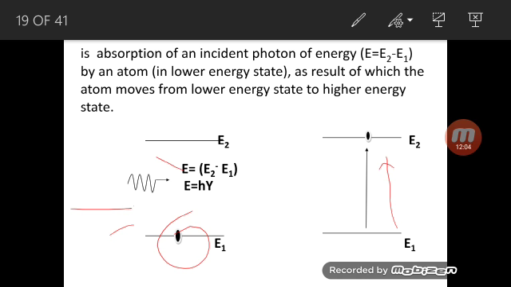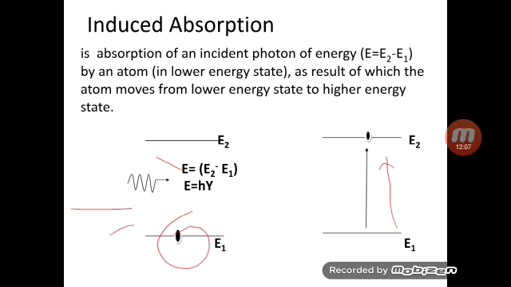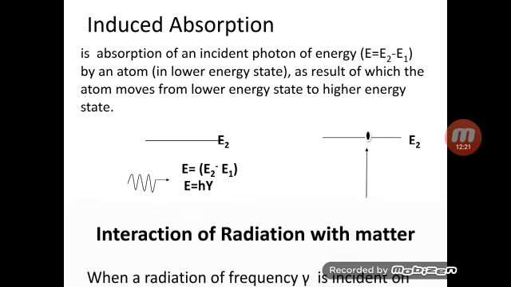It is called induced absorption. So induced absorption is an absorption of a photon of energy E equal to E2 minus E1 by an atom in the lower energy state, as a result of which the atom moves to the higher energy state. Okay, clear? Go for the next one.